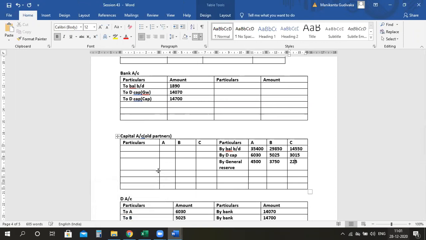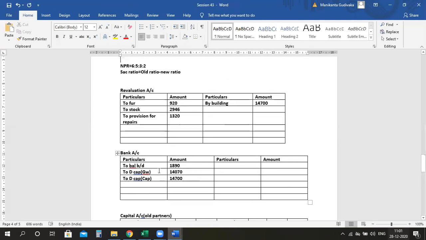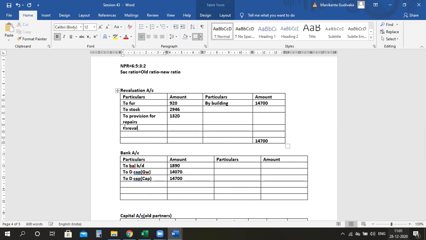2,250. So we have divided that. So let's close the revaluation account, ma. 14,700 is more, so this side it will be 14,700. Now you will have a profit of how much, ma? Revaluation profit, which has to be divided between the partners. So please tell me the figures, ma.